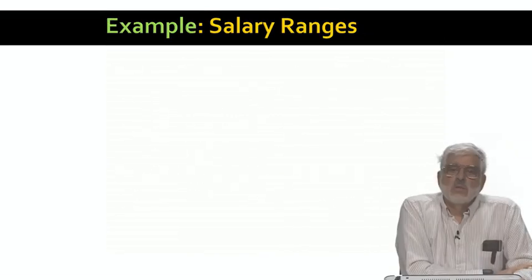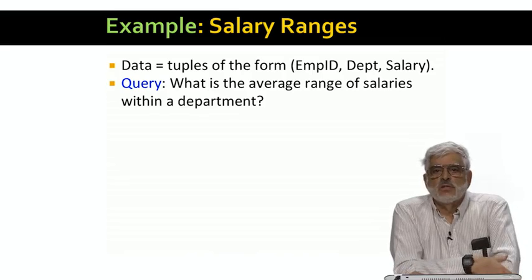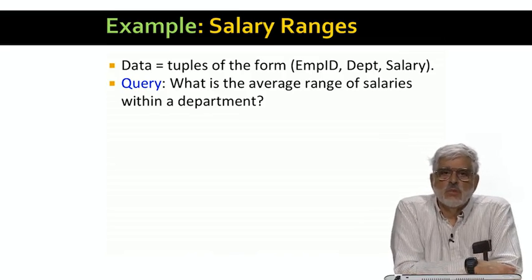So let's look at a simple example where picking the right key makes all the difference. Imagine our data elements are tuples with 3 components: an ID for some employee, the department that employee works for, and the salary of that employee. For each department, there is a salary range, the difference between the maximum and minimum salaries taken over all the employees of that department. Again, let's suppose we want to use a 10% sample of those tuples to estimate the average salary range.